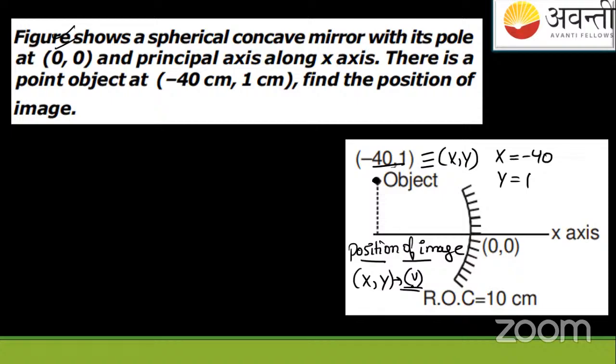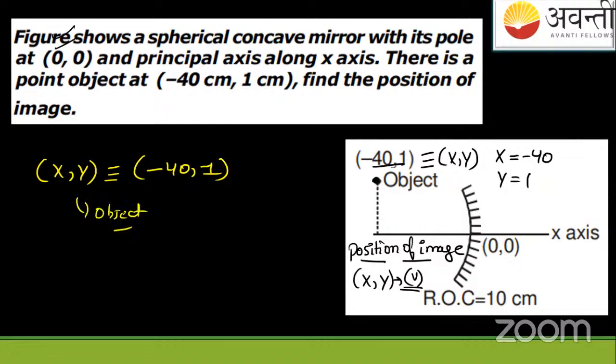Coordinates of the position of the image. Okay, v, x, y. So we'll find it here. So x, y is this. Minus 40, 1 is what? Coordinates of the object.